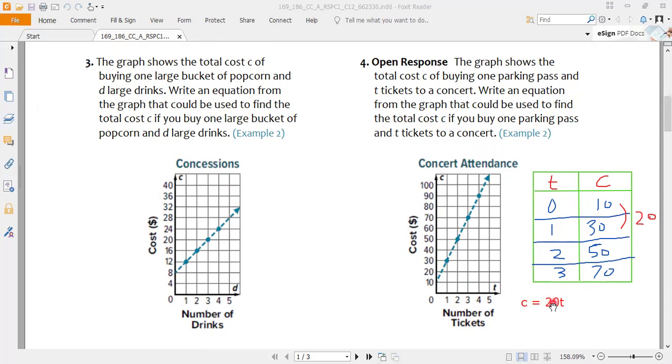It means your cost is 0. But here, what is the cost given? 10. So it means I have to add something here to make my equation correct. So what number should I add here? 10. Okay. So now I will check whether my equation is correct. If I replace T by 0, 20 times 0 will be 0 plus 10. 0 plus 10 will be 10. It means the cost is 10. Now this equation is explaining the table, explaining this graph. If I replace T by 1, 20 times 1 will be 20 plus 10 will be